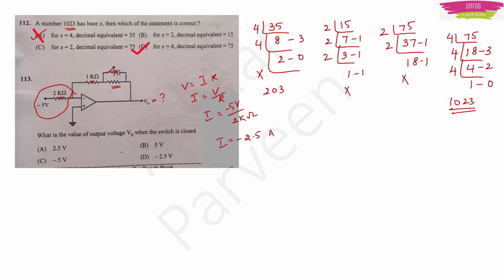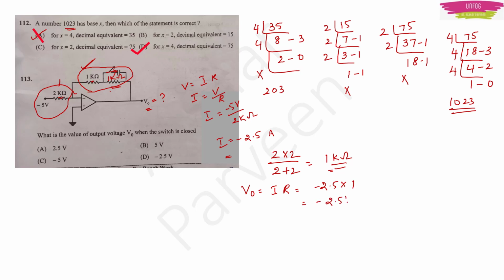Next, for the output thing, I have to include this, isn't it? So if I want to include this, the combination of these resistors and this resistor are in parallel. This also will be 1 kilo ohm, I think. They have not given maybe. So they are in parallel. So 2 into 2 by 2 plus 2. So the equivalent resistance will be 1 kilo ohm. Now again, what will be the V naught? I have R. V naught will be equal to I into R, or minus 2.5 into 1. This is equal to minus 2.5 volts.